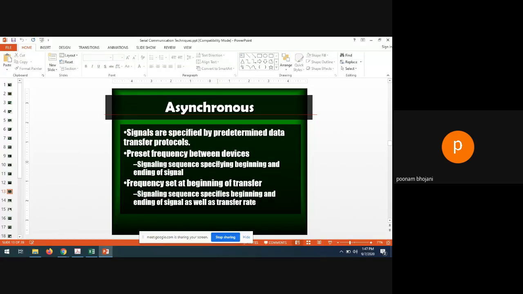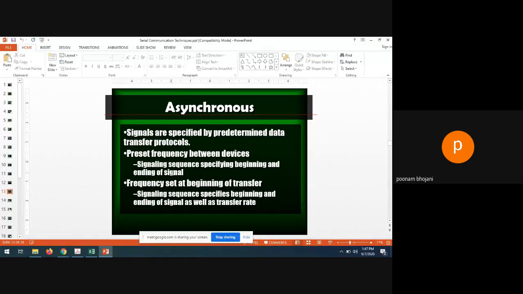That clock signal is not required, because one clock cycle, one bit will happen by default, because both the devices are set at the same frequency. Signaling sequence specifying beginning and the ending of the signal.